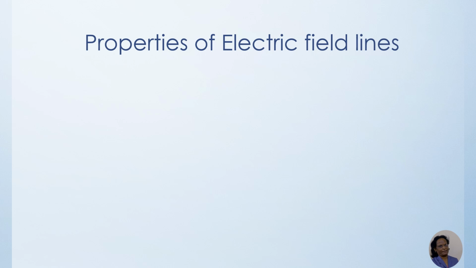Now, for representing the electric field, we must have the concept of electric field lines. When a charge is allowed to move freely, it will follow a track, and that track will be the electric field lines. These electric field lines are a representation of our electric field strength, its direction, the motion of charge, everything.